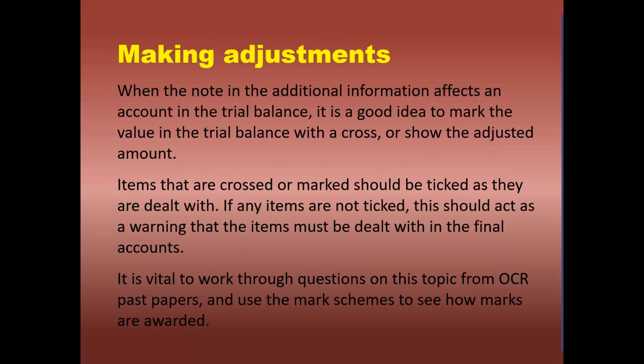Making adjustments: when a note in the additional information affects an account in the trial balance, it is a good idea to mark the value in the trial balance with a cross or show the adjustment amount. The items that are crossed or marked should be ticked as they are dealt with. If any items are not ticked, this should act as a warning that the item must be dealt with in the final account. It is vital to work through questions on this topic from OCR past papers and use the mark scheme to see how marks are awarded.